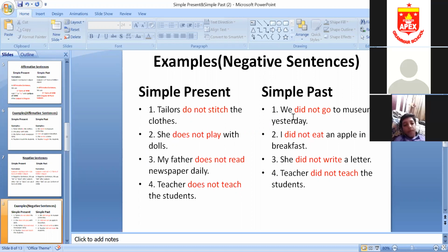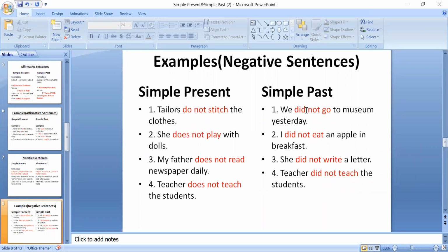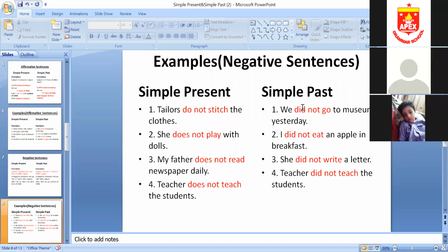Okay, in the same way you can see examples of simple past negative sentences. We have used first form of verb with did. Okay, I have highlighted it in red. We did not go. Did and go. Which form of verb? Go is first form of verb and did is helping verb that is used in simple past. Okay, so we have used first form of verb with did. I did not eat. ठीक है. She did not write. Write is also first form of verb.